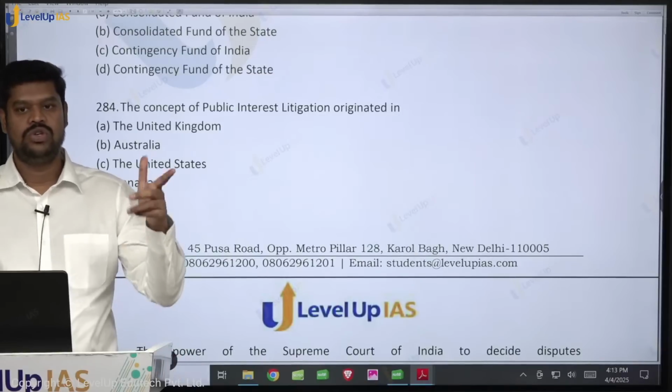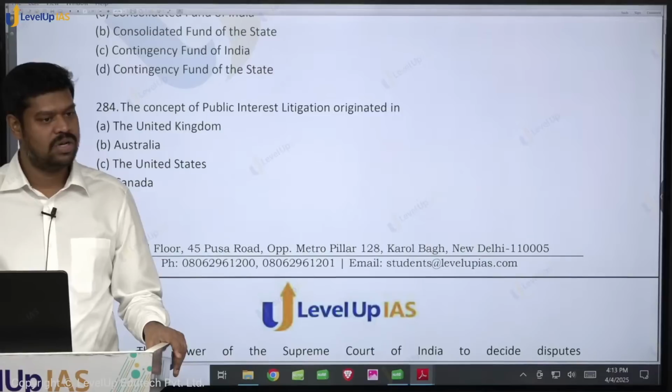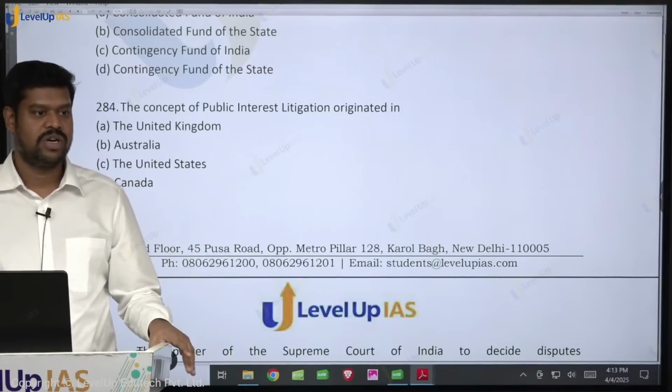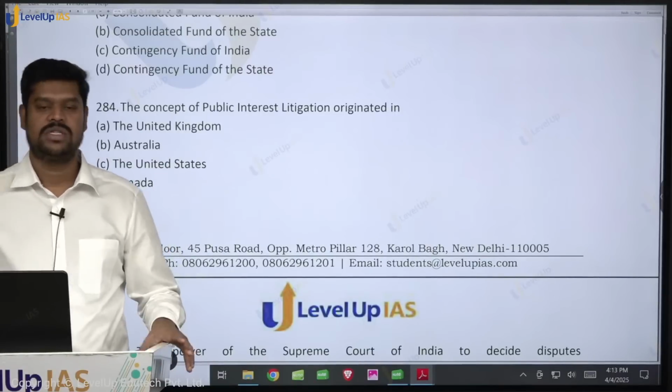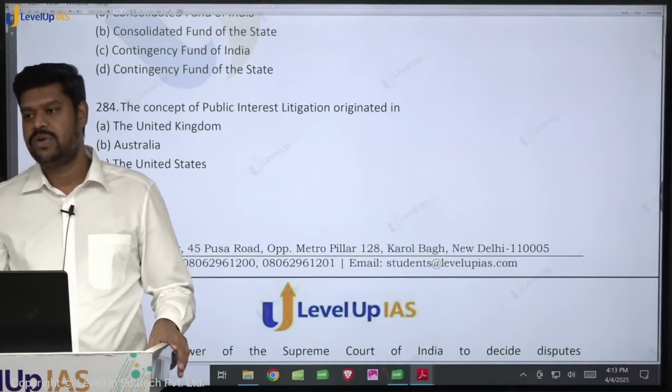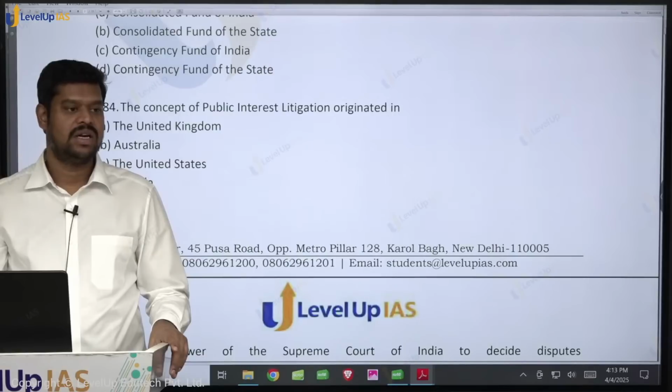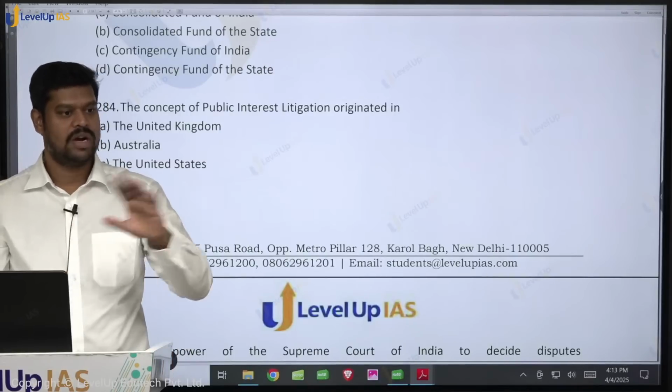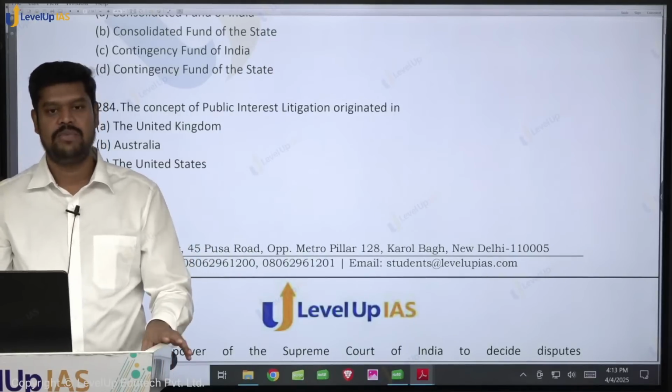If you see two judiciaries which are more or less similar, it is only the Constitution of India and the Constitution of the United States of America. They almost exercise similar judicial review, but there is a vast amount of difference between the judicial review powers of India and that of the United Kingdom. So therefore, they work on an entirely different line, which is again a very important topic.